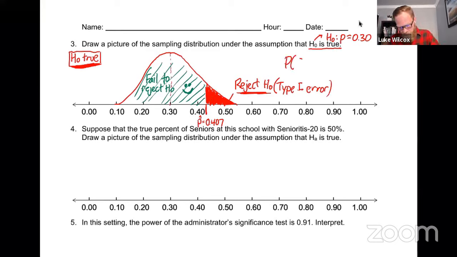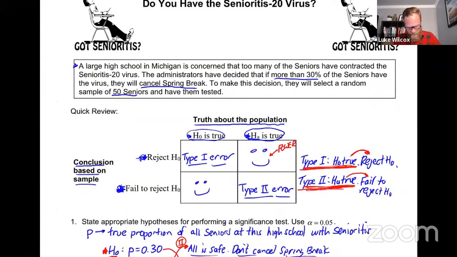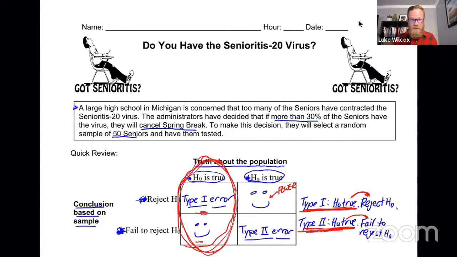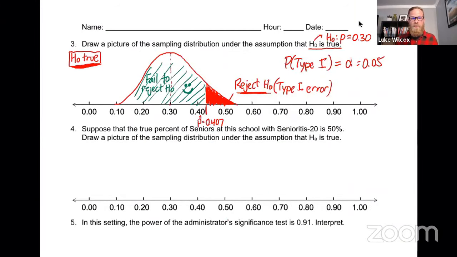So it turns out that the probability that a significance test makes a type 1 error is just equal to the alpha value, which for us is 5%, 0.05. So you have two parts of that picture. On the left part in green, you have smiley face. On the right side, you have a type 1 error. So what we're talking about in this chart here is where the null hypothesis is true. Where the null hypothesis is true, there are two possibilities, one of which is smiley face, one of which is a type 1 error. And you can see that represented by the green and the red regions in this picture.